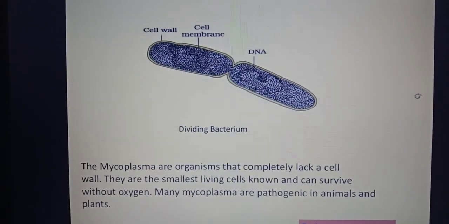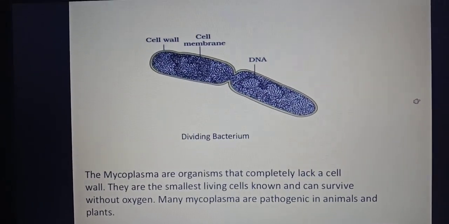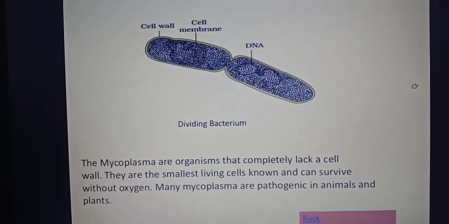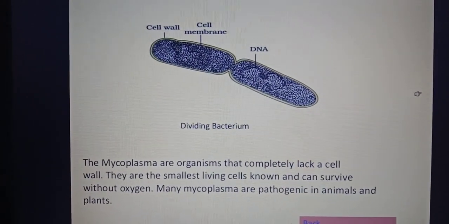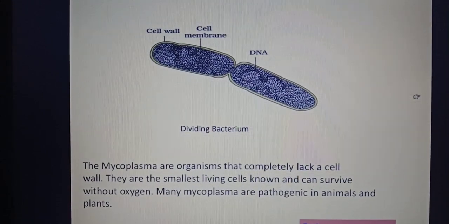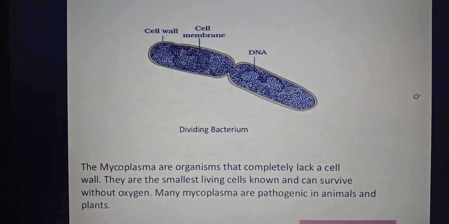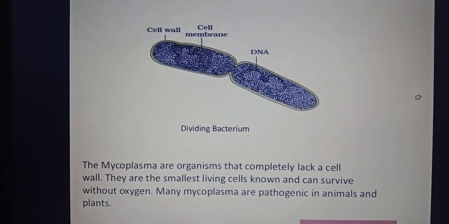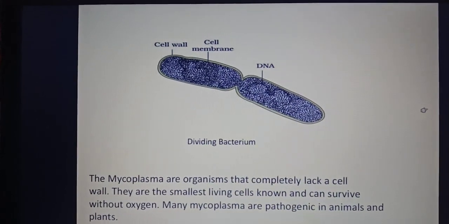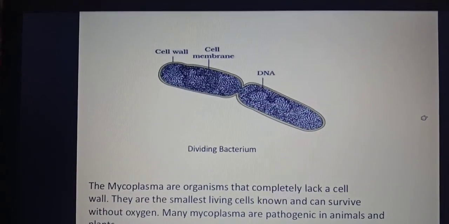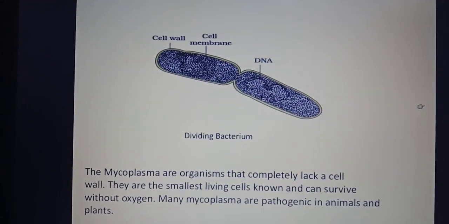Okay, you can see the dividing bacterium here. This is a simple bacterial fission reaction. Now, apart from bacteria, another type of organisms are also included in the kingdom Monera, and those organisms are called mycoplasma. So monerans include unicellular prokaryotes like bacteria and mycoplasma.